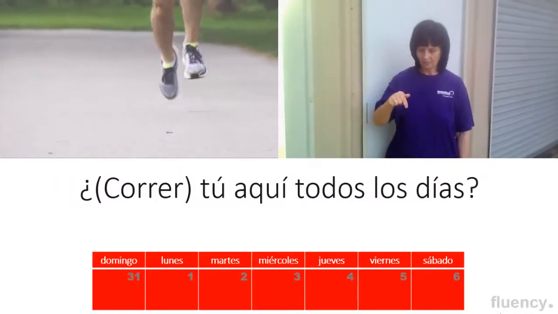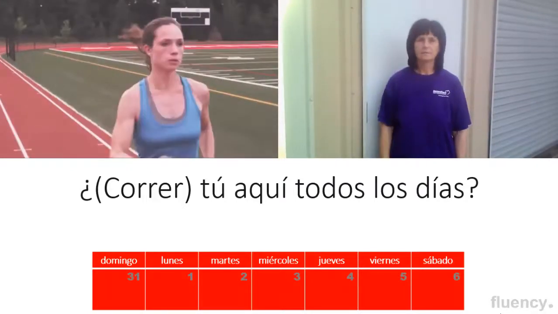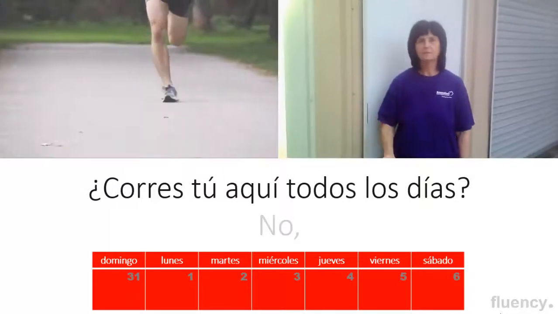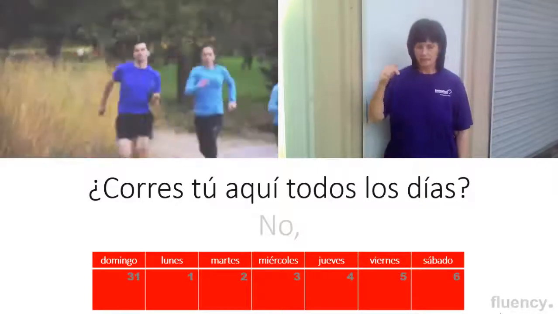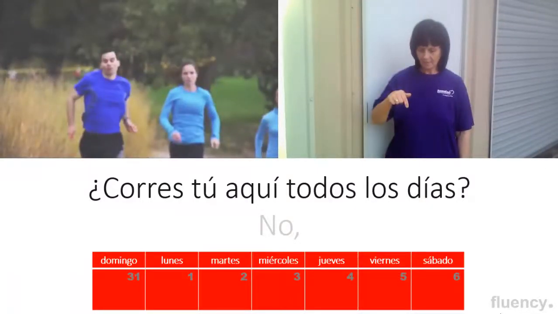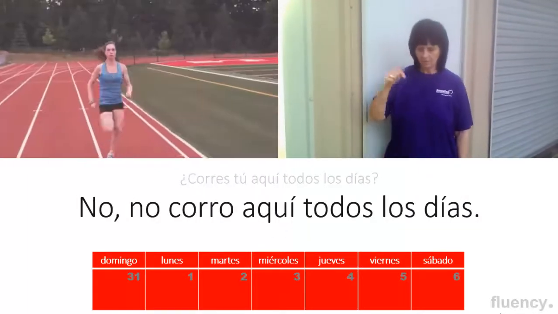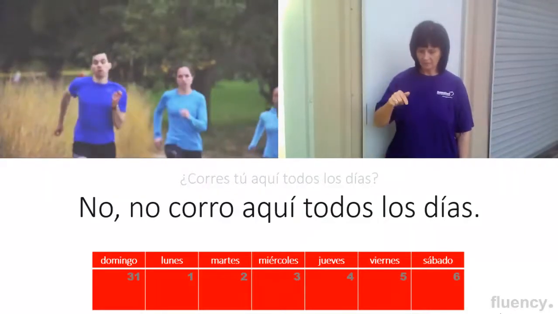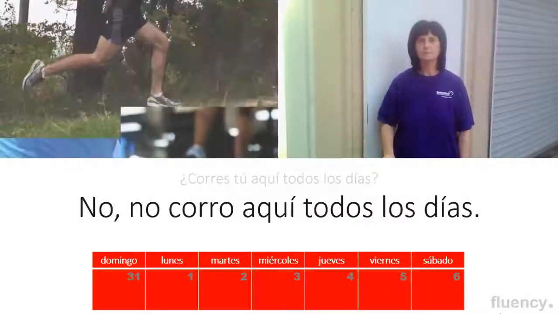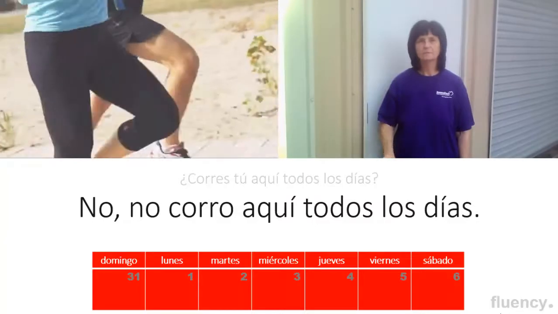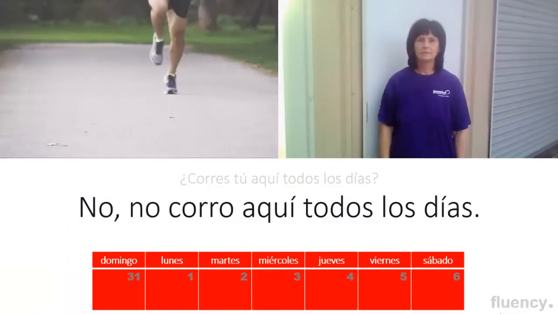How do we conjugate this verb in parentheses? ¿Corres tú aquí todos los días? No, no corro aquí todos los días. See, the first no answers the question. The second no negates the verb. So the first no means no, and the second no is basically going to mean don't. Don't or doesn't. Here, don't. I don't. No corro.